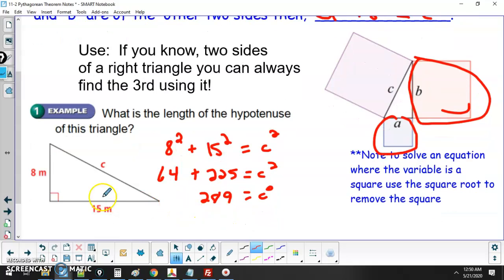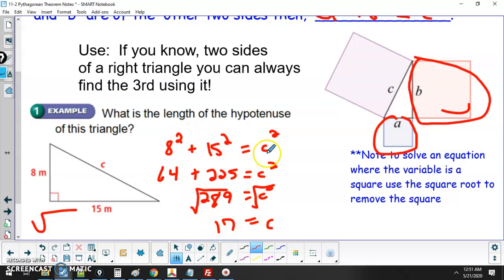And the square root of 289. Does anybody know what that is by chance? It is 17. Now you've got C squared by itself here, and you want to figure out what C is. C squared is not the length of this side, so you have to figure out what C is. To undo C squared, as we did earlier this year, you use square roots. The square root of 289 is what number times itself is 289. You could use the square root key in your calculator, type in 289, and it'll give you 17. Hopefully that makes sense.